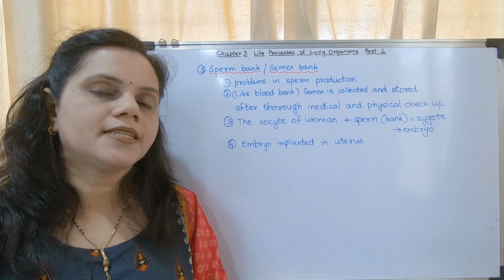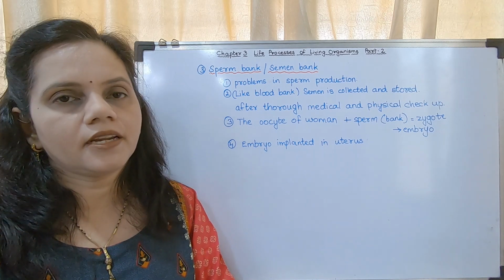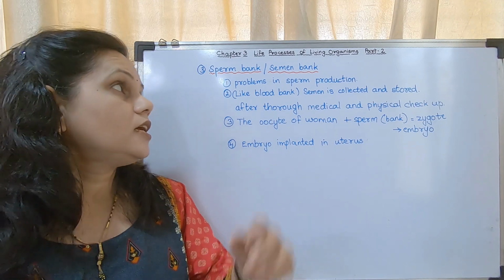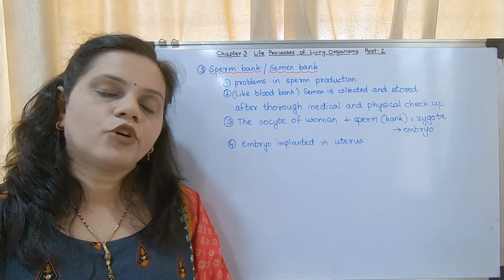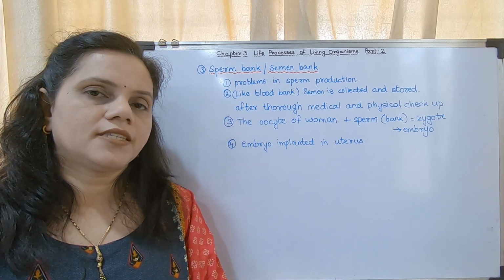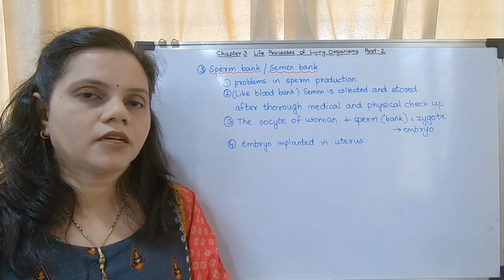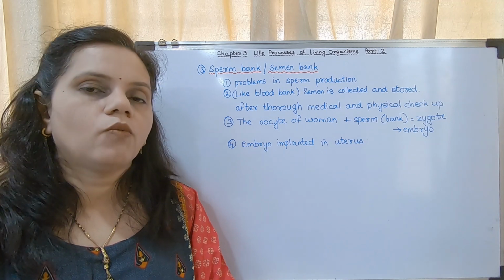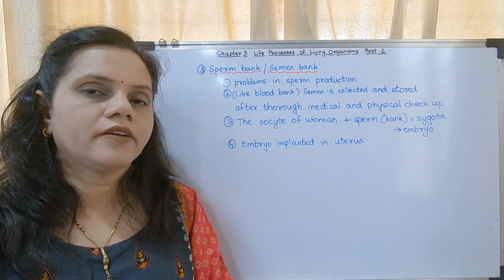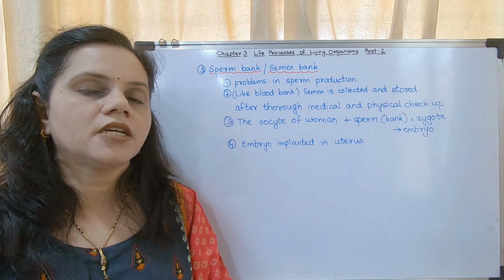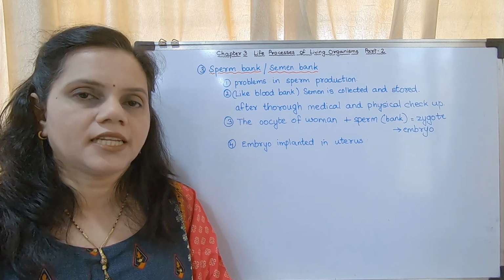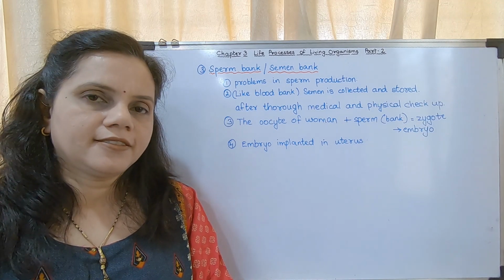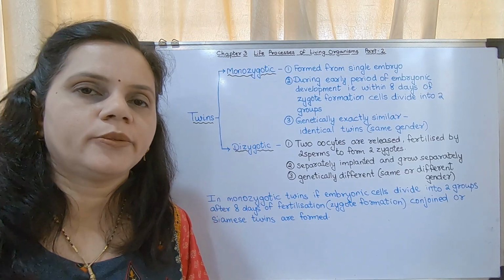In our syllabus there are 3 methods. There are several methods of fertilization, but these are the 3 methods. What are they? IVF, surrogacy, and sperm bank. You could be asked this question for 3 marks: what are the different methods which could be followed for childless couples in modern technology? You may write. Now the next topic is about twins.